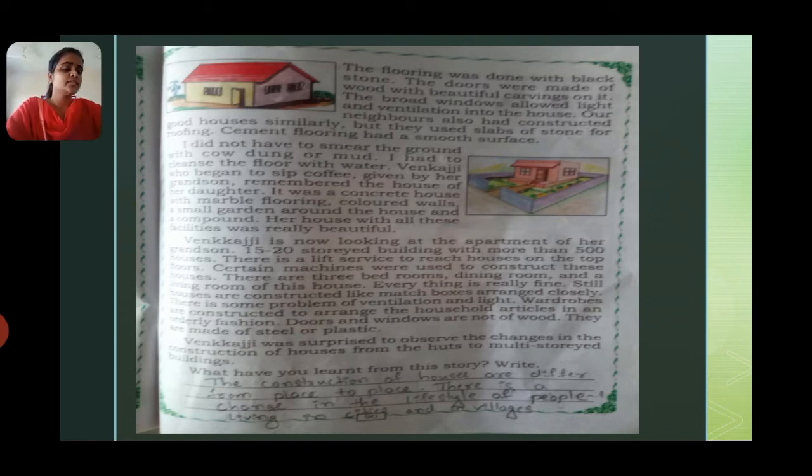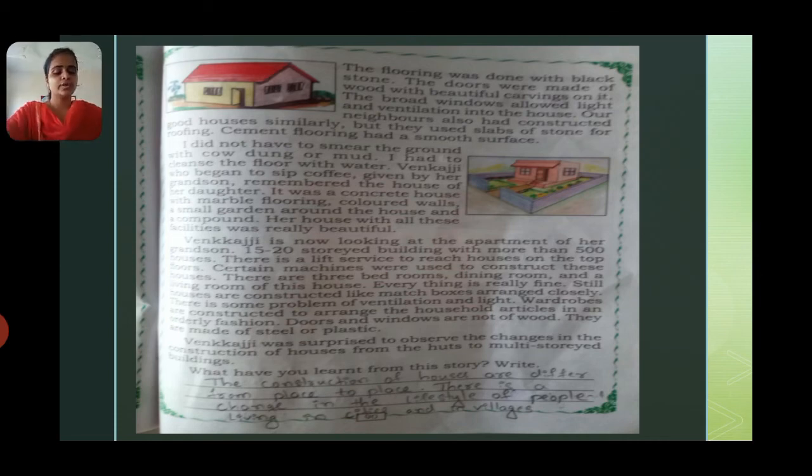The flooring was done with black stone, which we can easily see nowadays. The doors were made of wood with beautiful carvings on them. The broad windows allowed light and ventilation into the house.